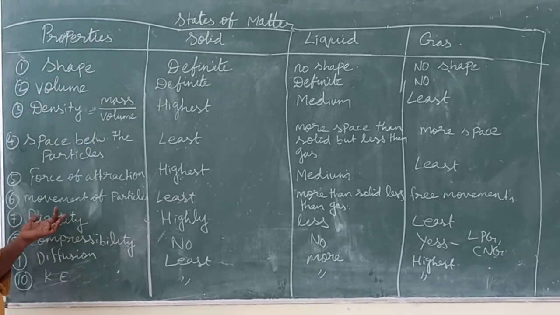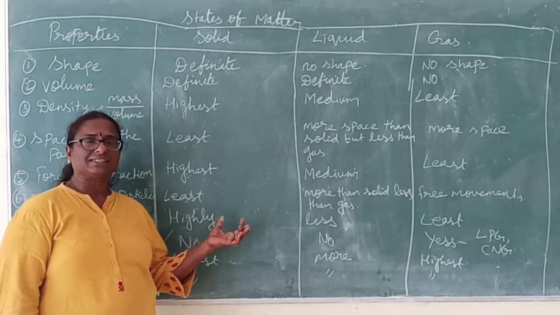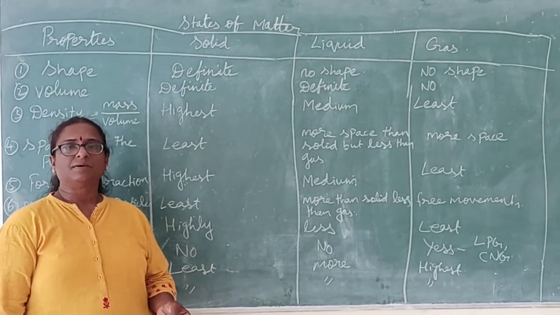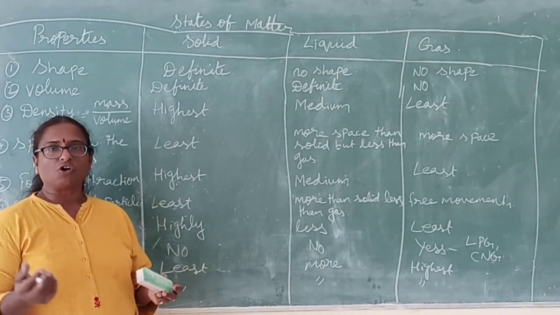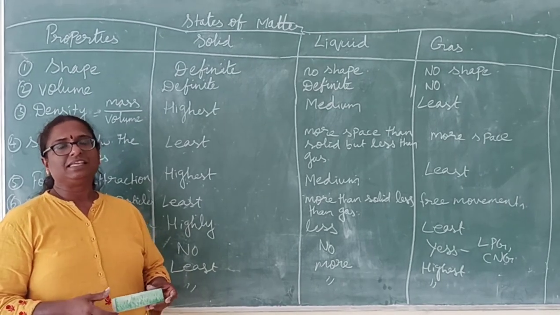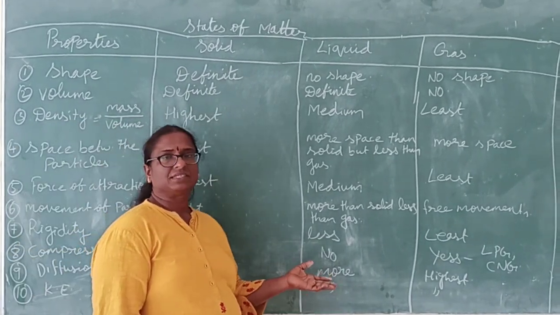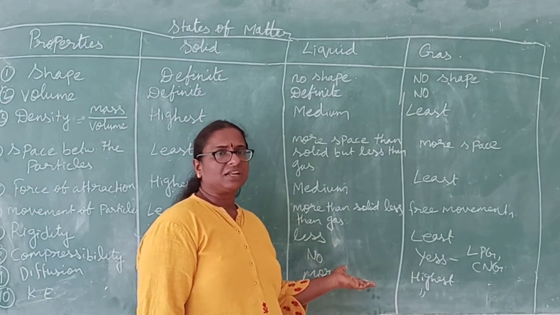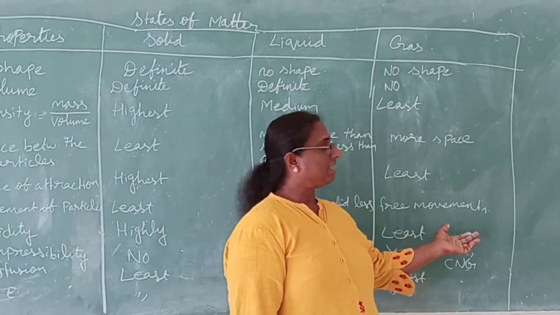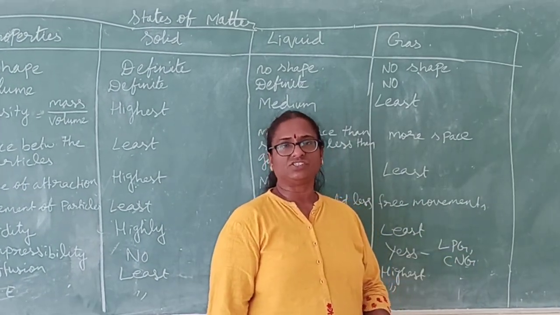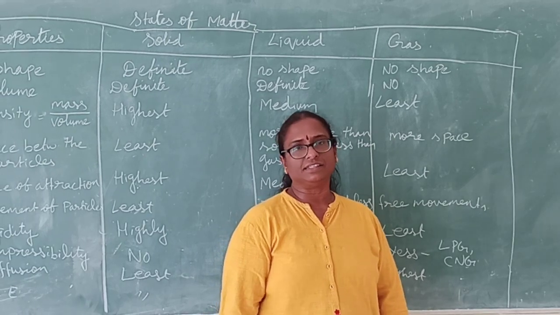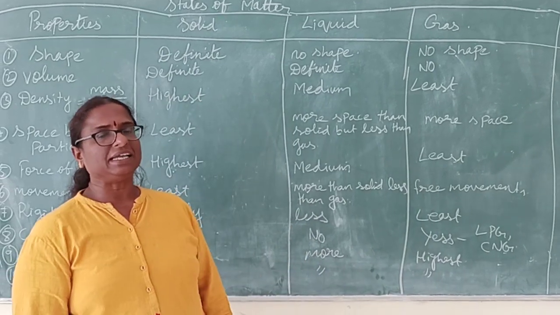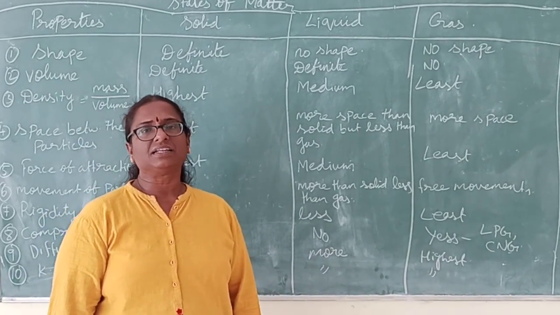If you want to give an example for solids, look around you, you can find so many solid things: ball, blackboard, chalk, duster, mobile. These are solids. Now coming to liquids: milk, water, lemonade, all these things are liquid. Gases are oxygen, hydrogen, nitrogen. These are the examples for gases. So we have seen the properties of solids, liquids and gases.